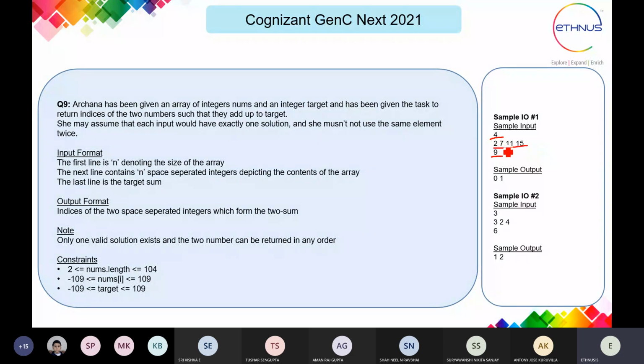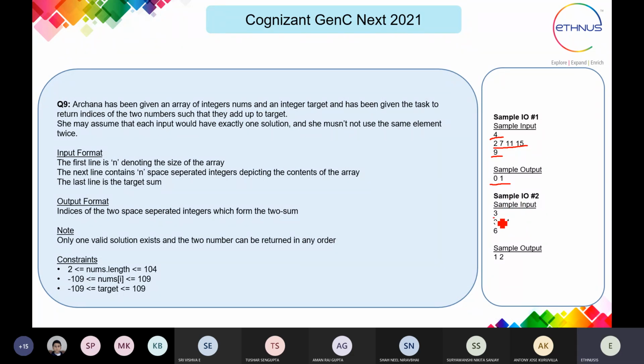Now you can see 2 plus 7 is going to be 9. So the output should be the location of these two numbers. So 0 and 1 is the location of these two numbers. That should be written as the output. So this is the sample output for this given input. So this is how the program has to be.